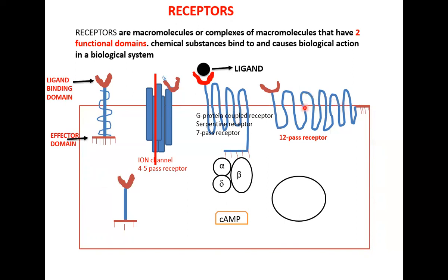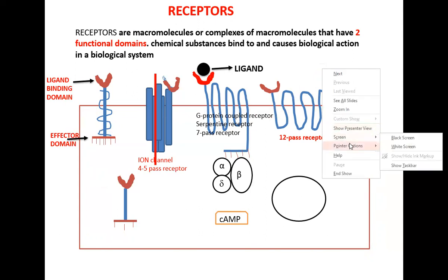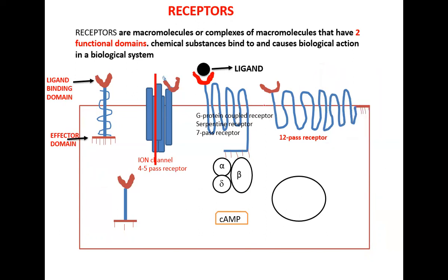That is not so. First, I can see receptors on the surface of membranes, that is area 1.